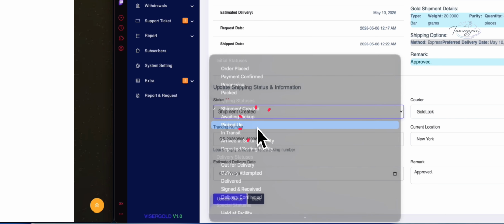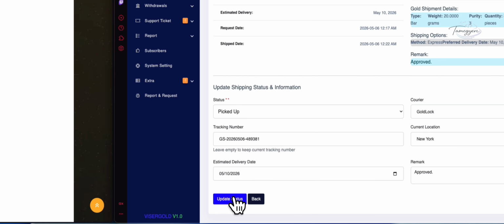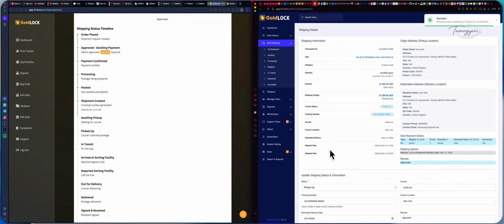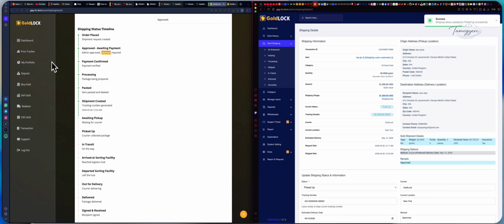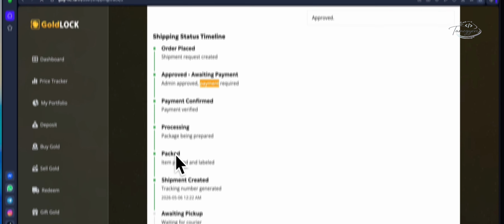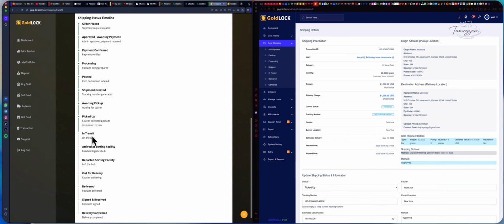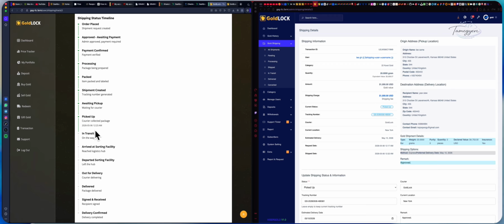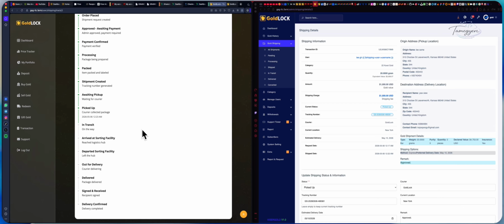Let's jump to pickup. See, the order has been picked up. So let's click. Once clicked, the time will change. The order is picked up, but it hasn't been in transit. Let me hold on.